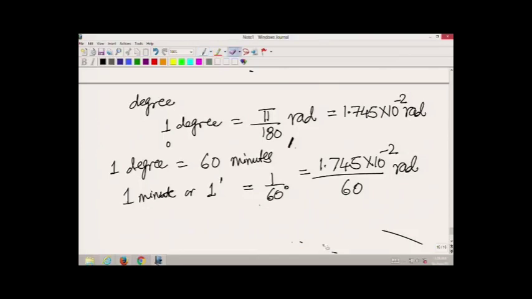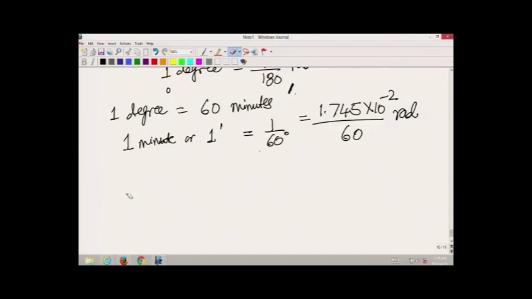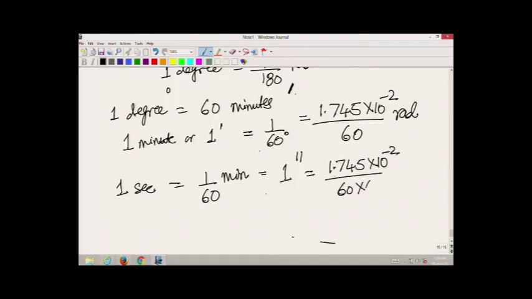So, we should know how to convert the minutes into radians. If the minutes have to be further divided, then we have a unit called 1 second, and 1 second is equal to 1 by 60 minutes. We write second by putting 2 of these inclined lines. So, 1 second will be given by 1.745 into 10 to the power of minus 2 divided by 60 into 60 radians. So, we work out the divisions like this.